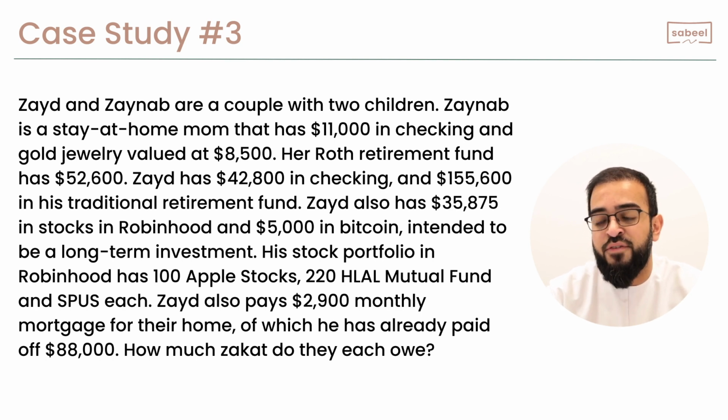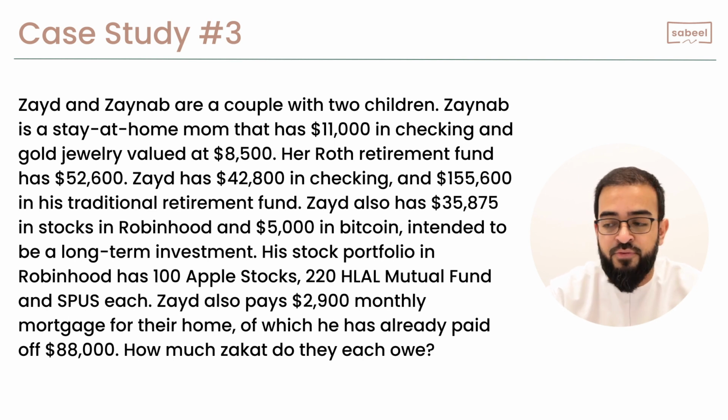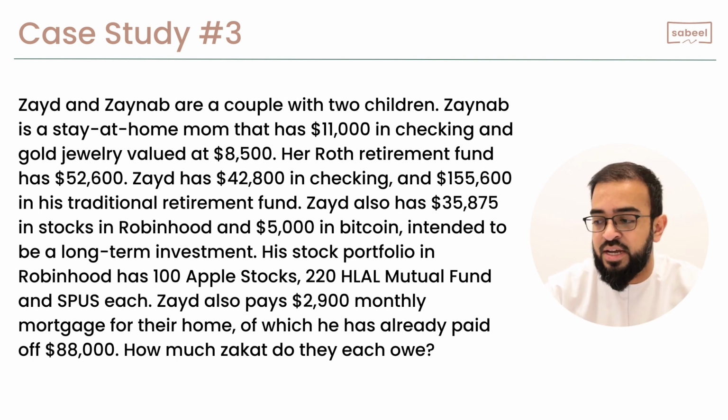Zayd also has $35,875 in stocks in Robinhood, and $5,000 in Bitcoin, both intended for long-term investment. His stock portfolio in Robinhood has 100 Apple stocks, 220 HLAL mutual funds, and 220 SPUS mutual funds. Zayd also pays $2,900 in his monthly mortgage payment, of which he has already paid off $88,000. Now, the $88,000 of the equity is not relevant here, as the house that you live in will not have any zakat due on it.